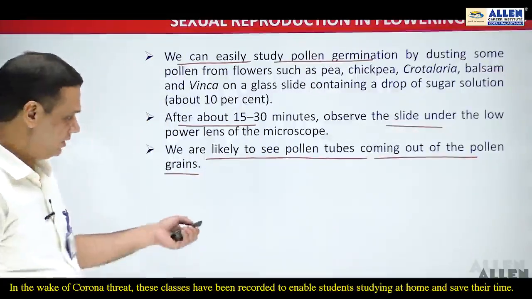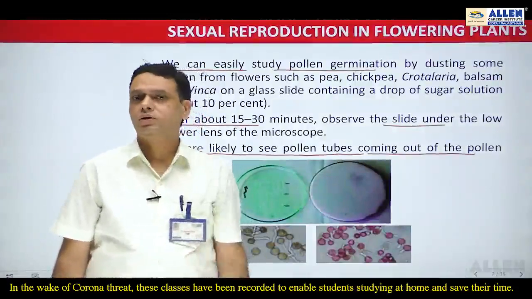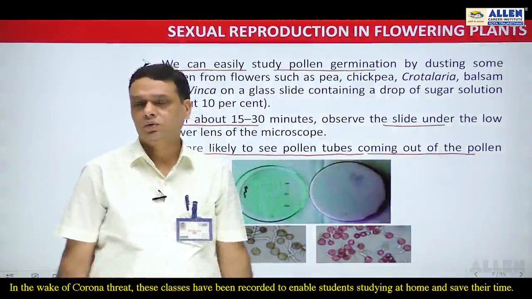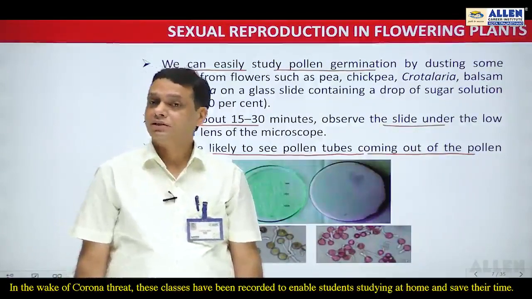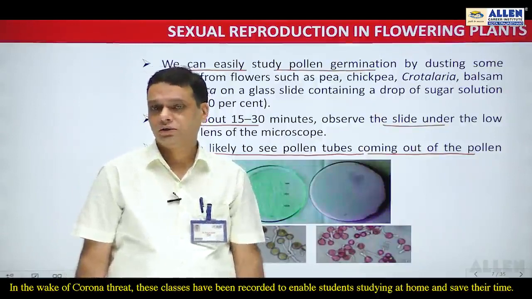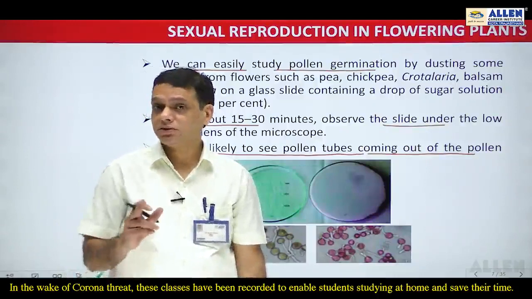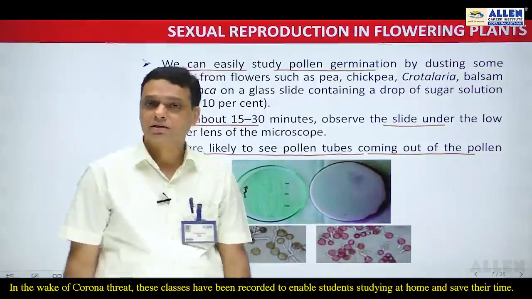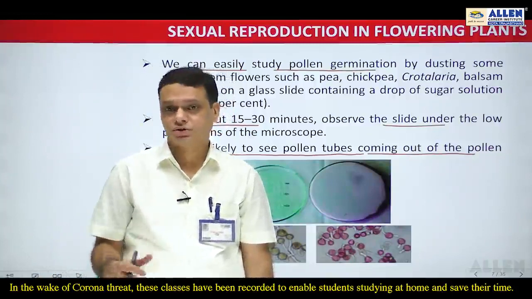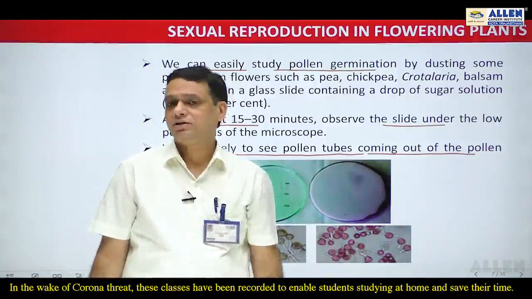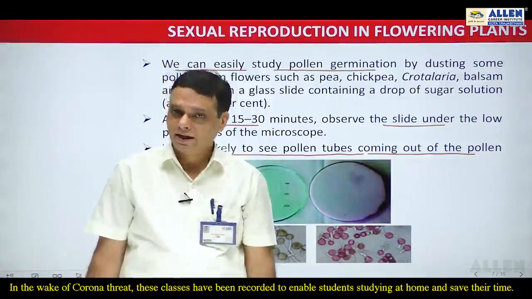So it is a simple demonstration which can be performed under laboratory conditions to easily understand the germination of the pollen grain. So we conclude this lecture now. In this lecture we studied the agents of pollination as well as the pollen-pistil interaction and the first step of fertilization, that is, the germination of the pollen grain on the stigma. The remaining steps of fertilization we will discuss in our next lecture.